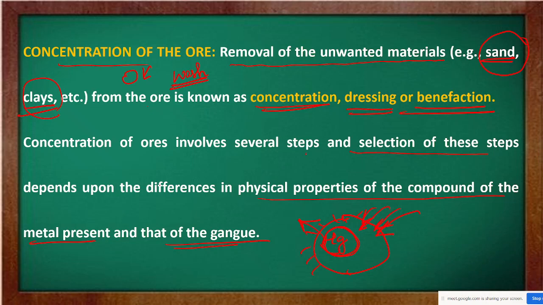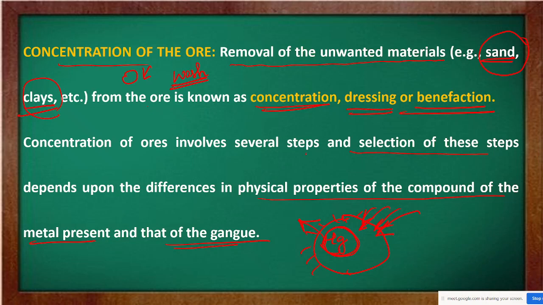That is, concentration of ore involves several steps, and selection of these steps depends upon the differences in the physical property of the compound of the metal present in the gangue or in the mineral.